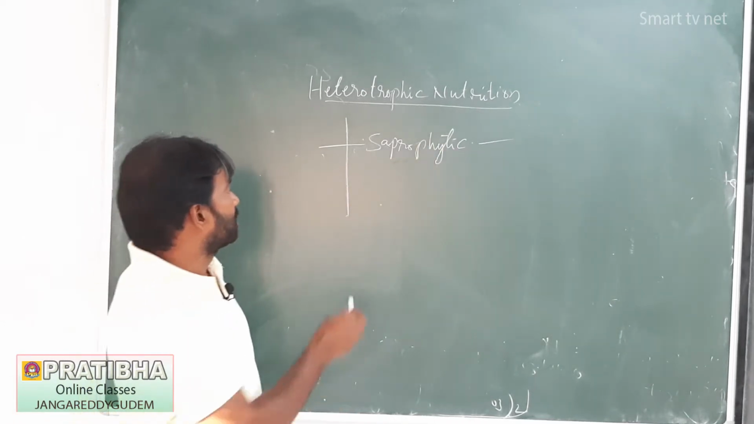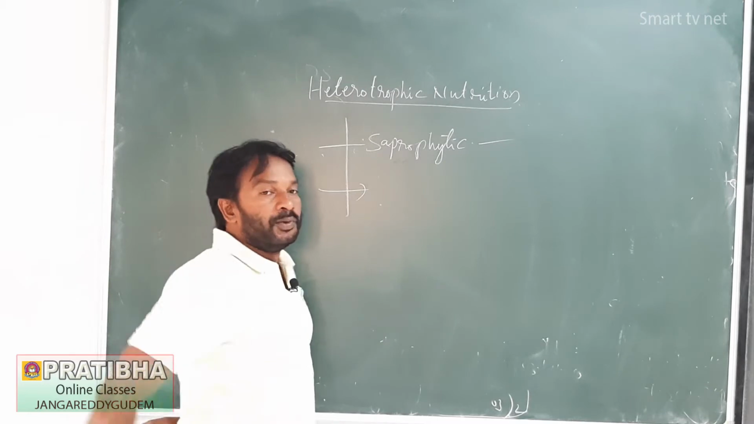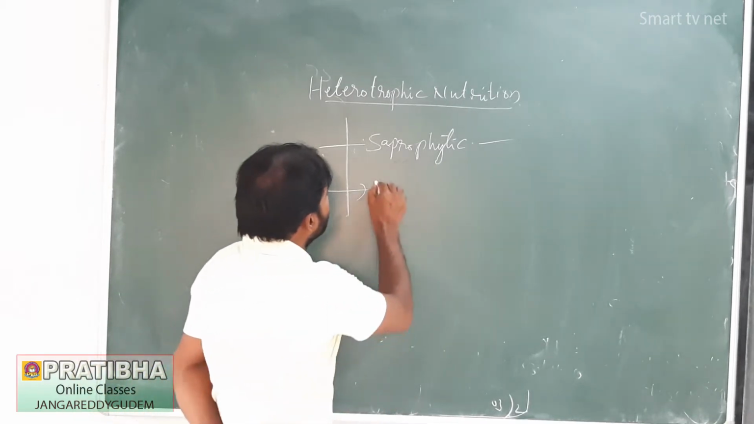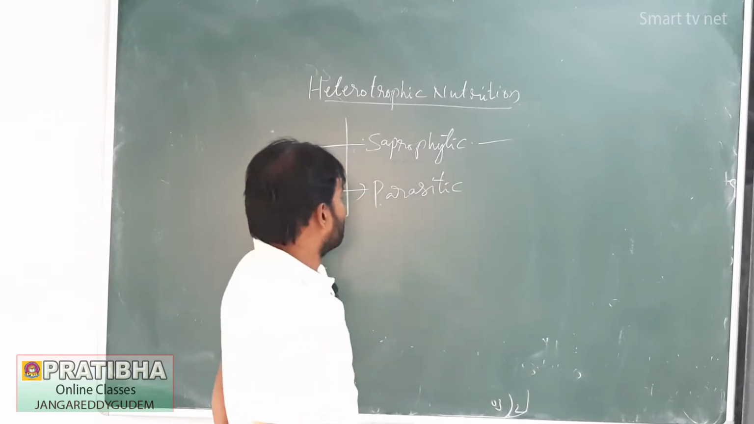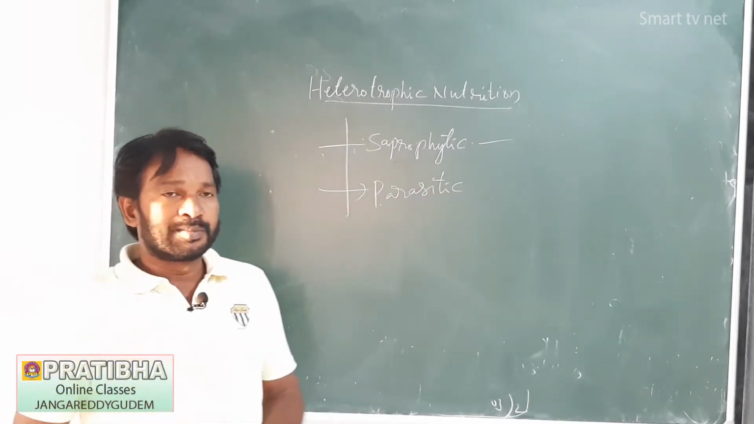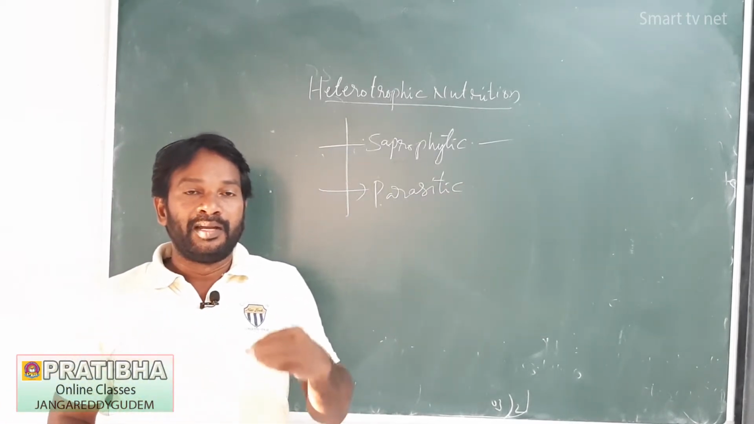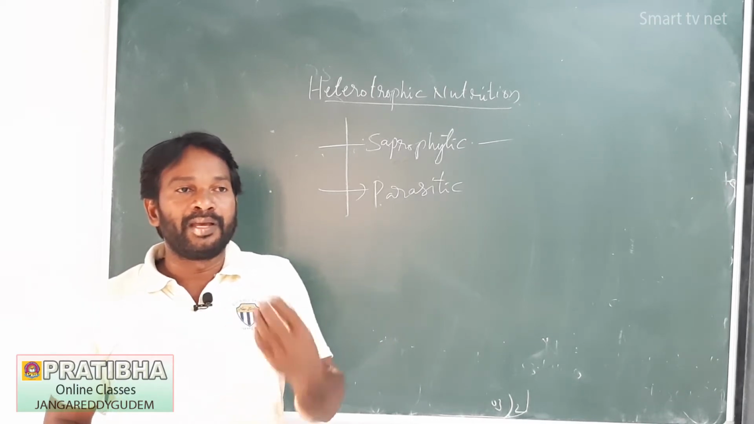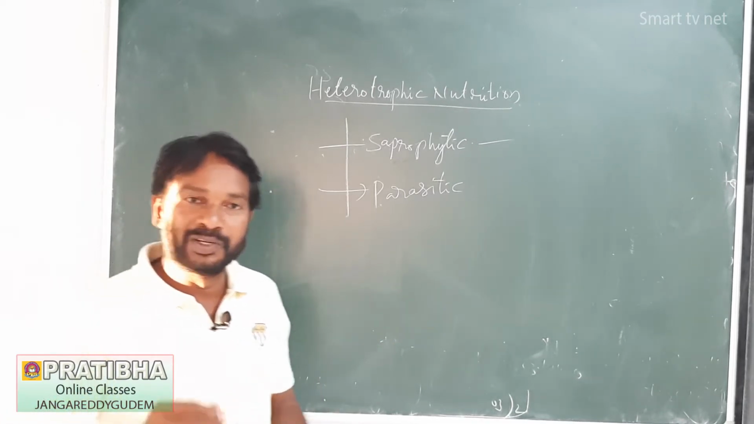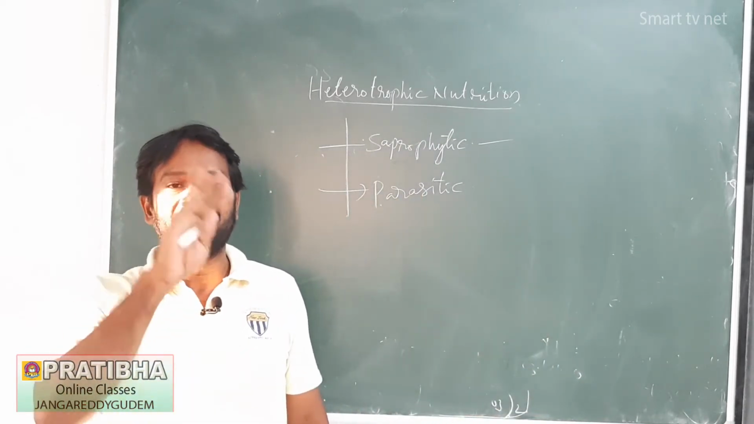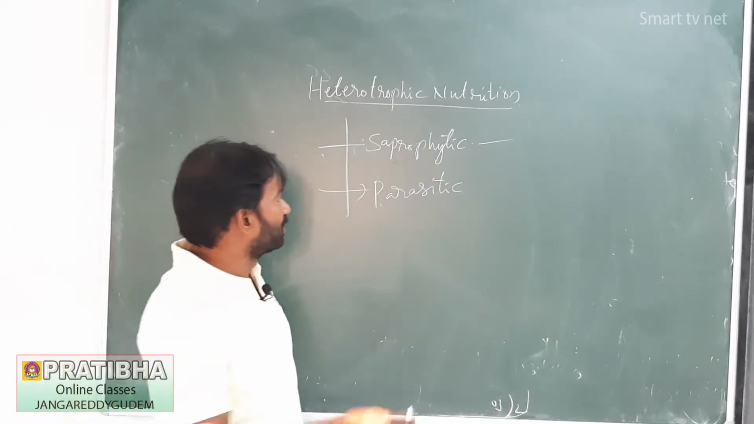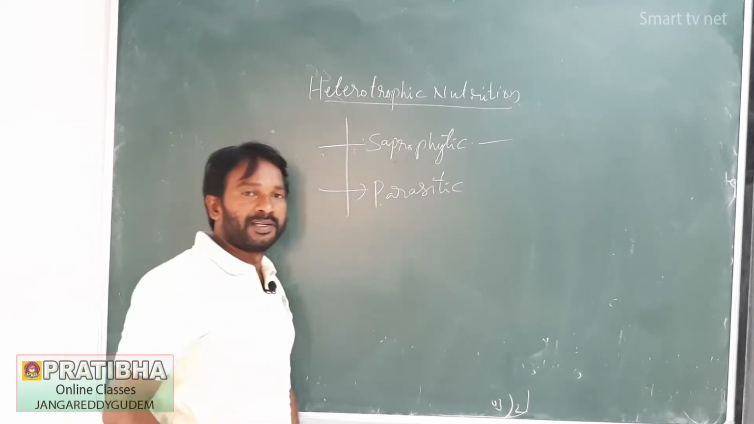Next, another type of nutrition is parasitic nutrition. Organisms depending on plants and animals derive the food from the plants and animals without killing them. That type of nutrition is called parasitic nutrition.